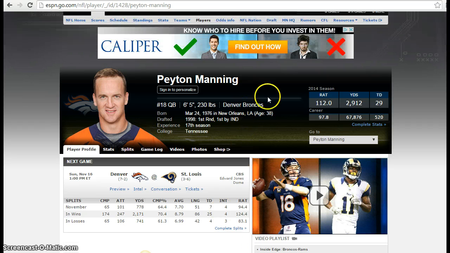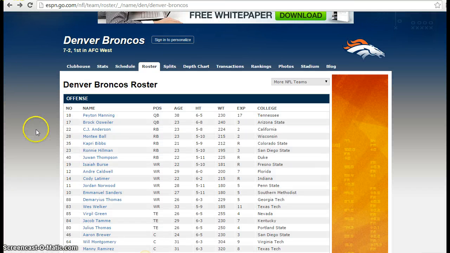But again, the cool thing that ESPN does is any significant stat they have right up here in the top. So his quarterback rating, RAT, is 112. So far this year, he's passed for 2,912 yards, and he's thrown 29 touchdown passes.